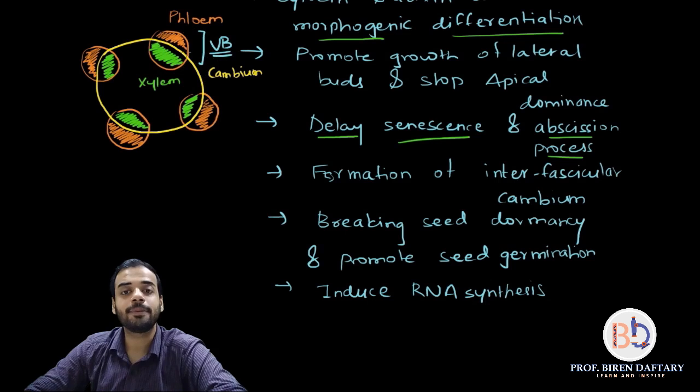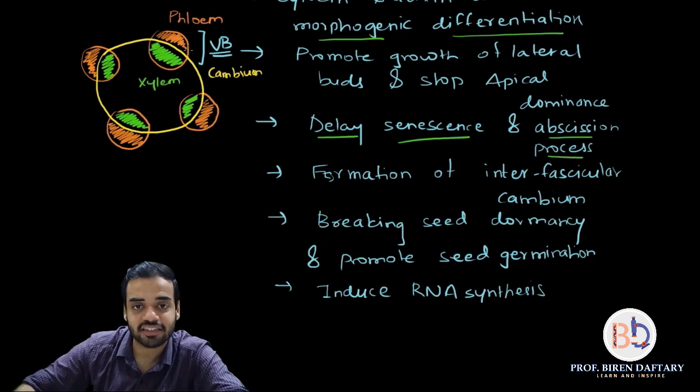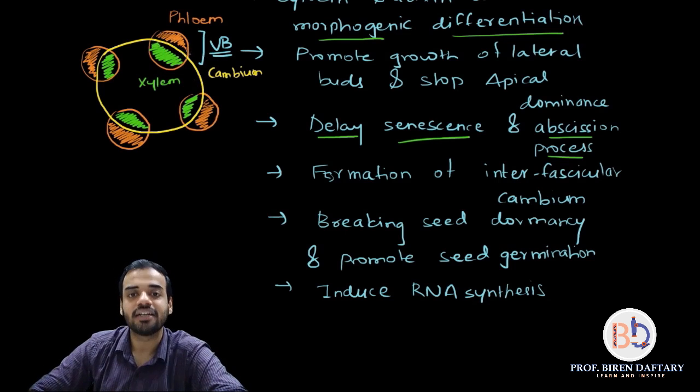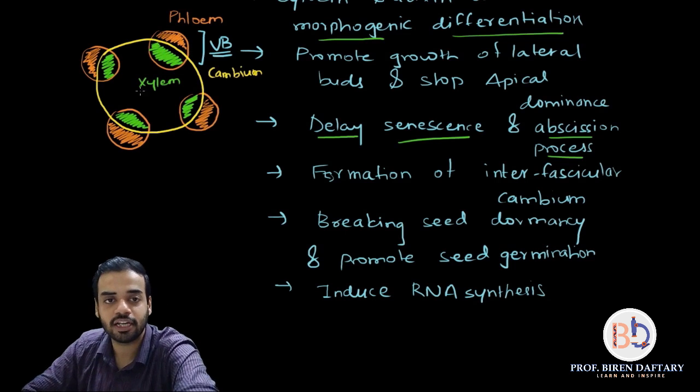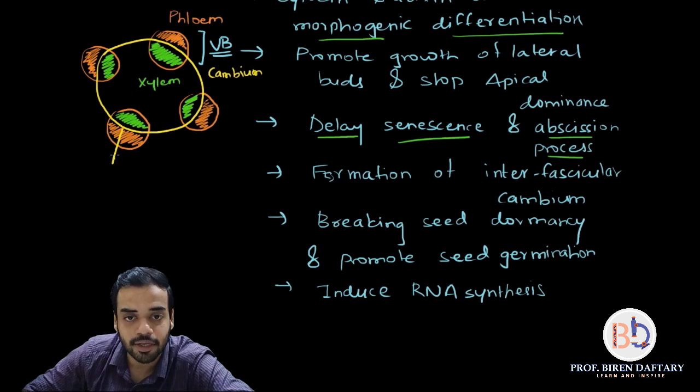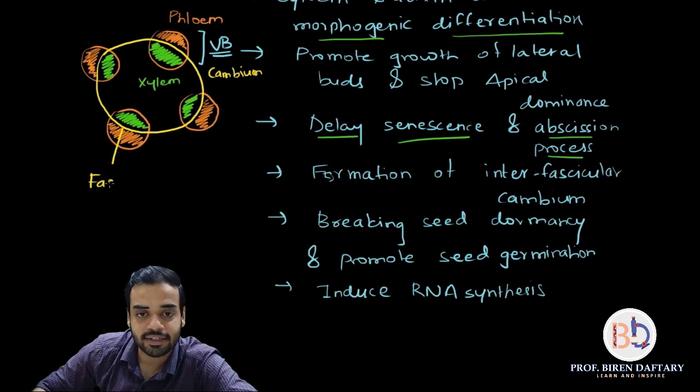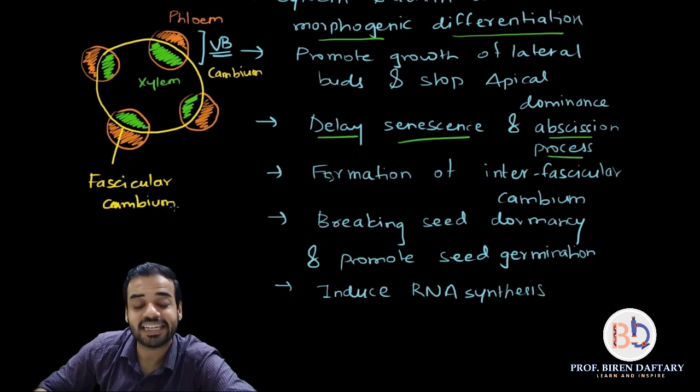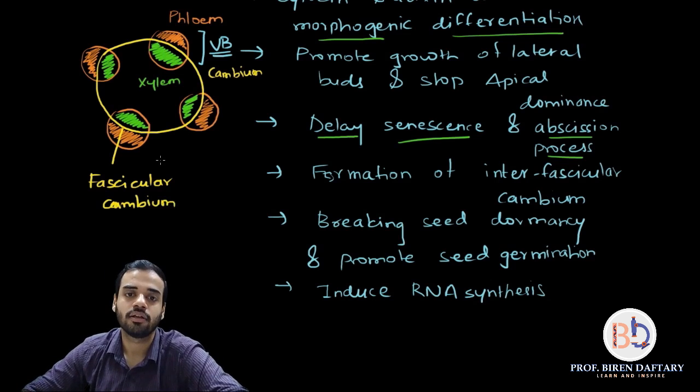Now the cambium which is present inside the vascular bundle, this yellow area, is called fascicular cambium. I will label it over here. Fascicular cambium is the cambium which is present inside the vascular bundle.